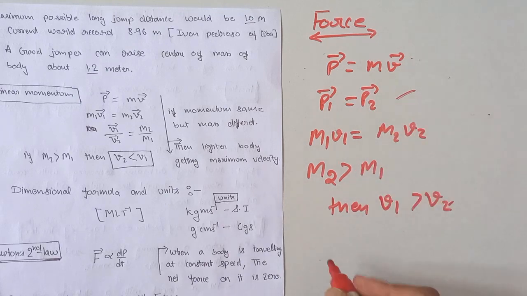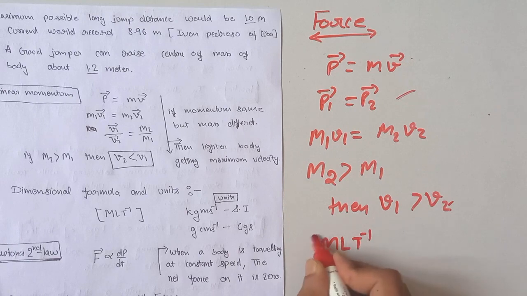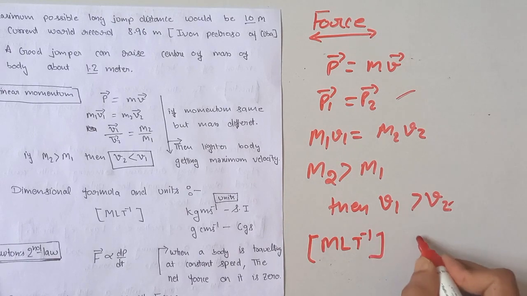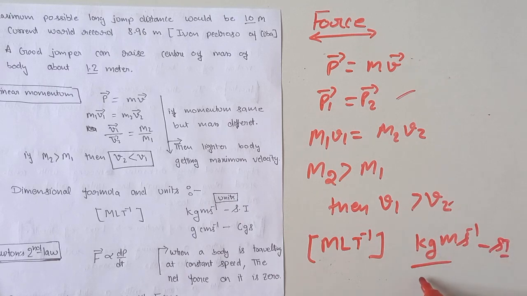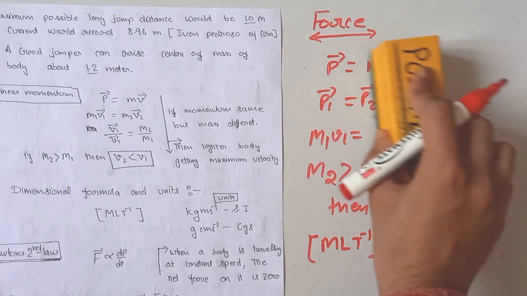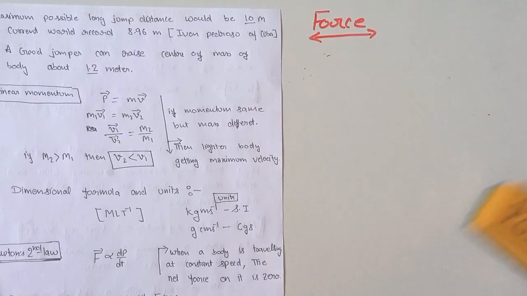The dimensional formula of linear momentum is M L T inverse, and its SI unit is kg meter per second. In the CGS system its unit is gram centimeter per second. I hope this is clear to you.